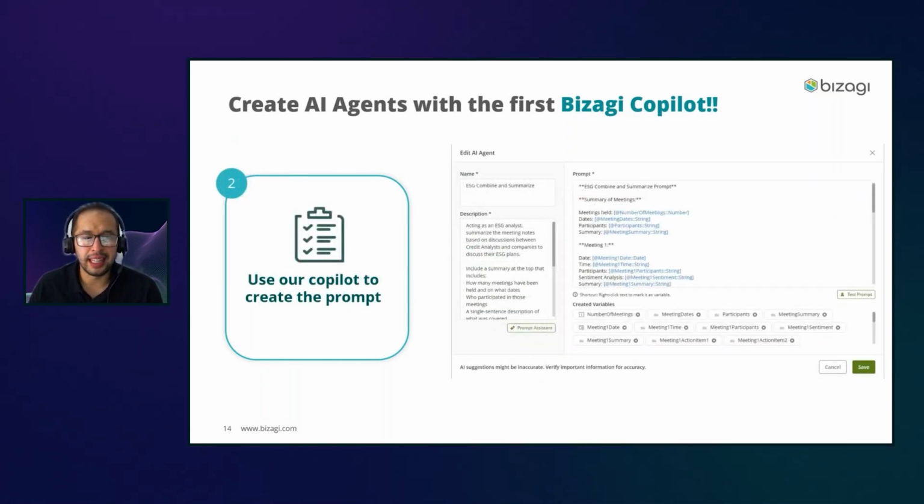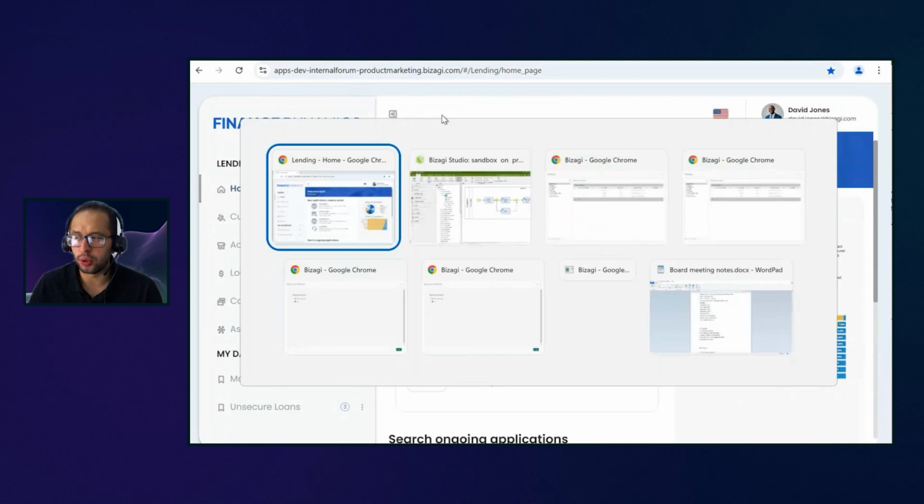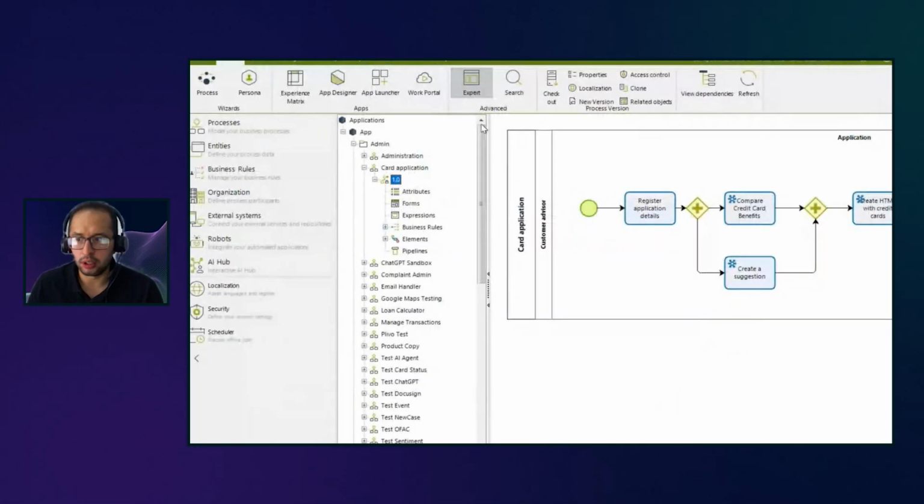This is the way on how this is going to work for us, okay? Now, if we want to just go and see this live, let me just go really quickly to show you here how that copilot looks like. So the copilot is available in Bizagi Studio. So it means that it's available when you are in your development environment, when you are creating these elements.